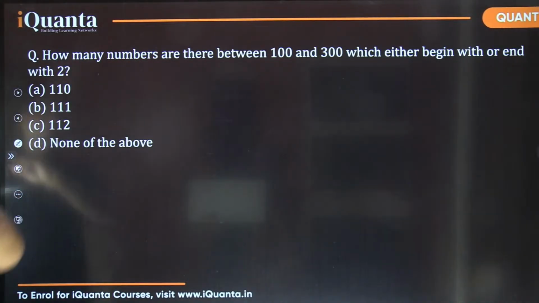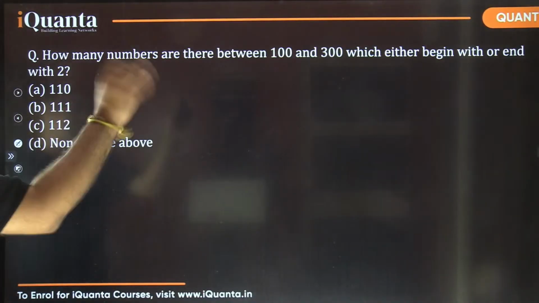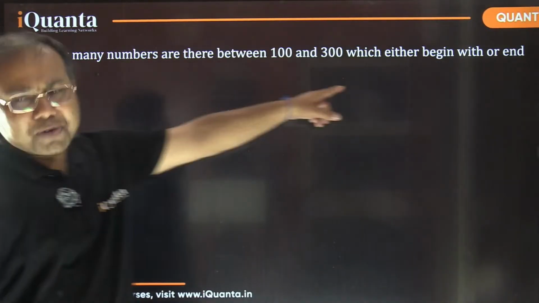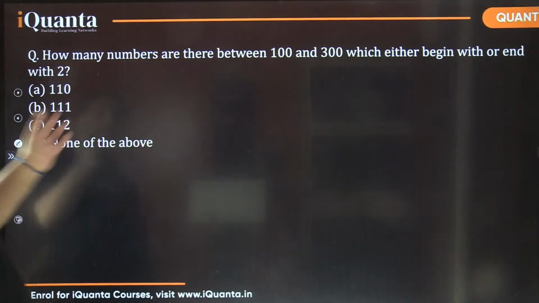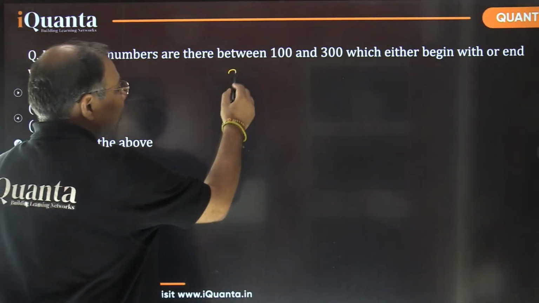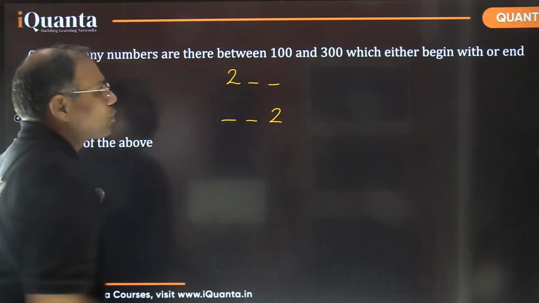I guess we have one or two more questions. Let's see this one. How many numbers are there between 100 and 300 which either begin with or end with 2? Here also again I would like to make clarification. How many numbers are there between 100 and 300 which either begin with or end with 2, or both also? That means I hope you understand the question. Please tell me, do you understand this question? It's talking about the numbers which either begin with or end with 2. यानी या तो 2 से start होने वाले हों या 2 से end होने वाले हों, right? We are looking for those numbers.